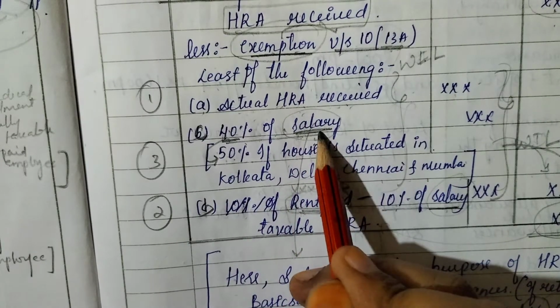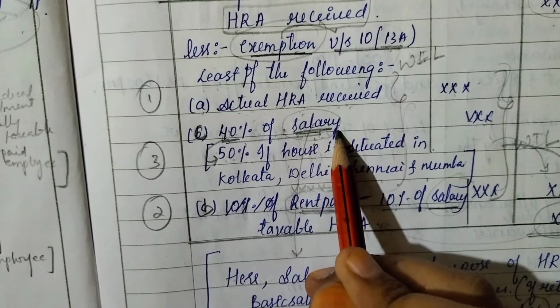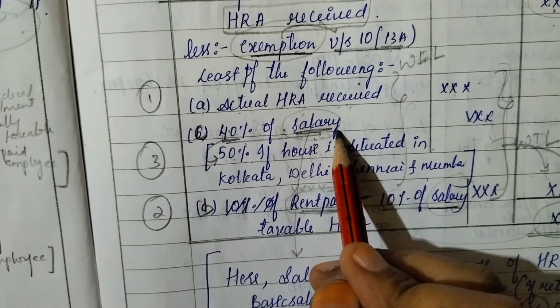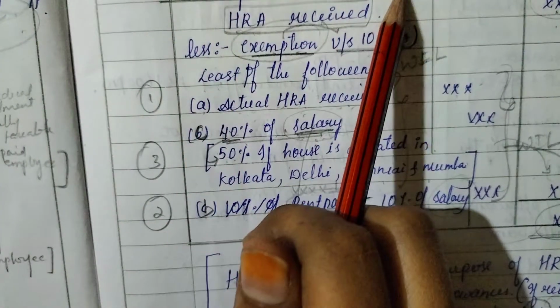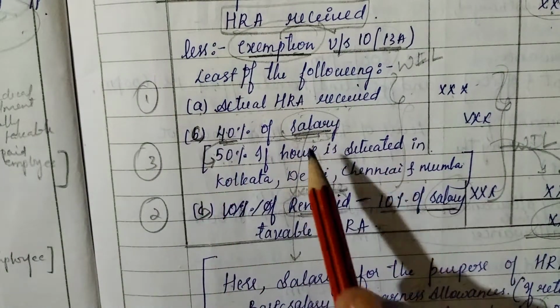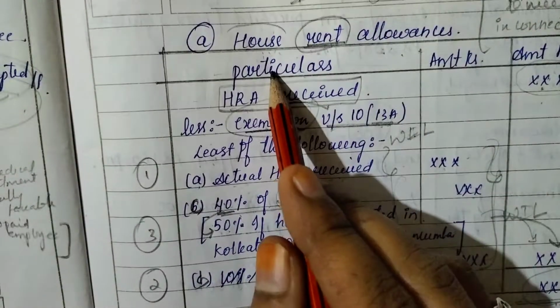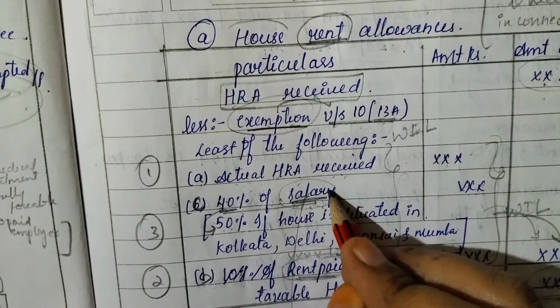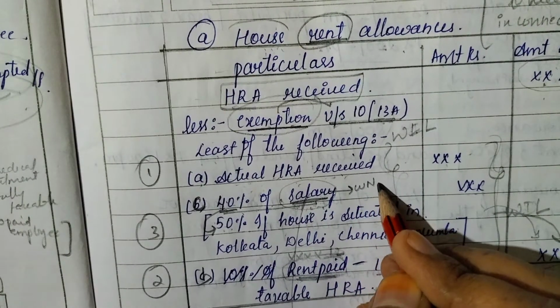Here, as I mentioned, 40% of salary. What does salary include here? In the question, basic salary will be given, DA will be given, bonus will be given. Which salary do you consider in HRA? Make it working note 1 for salary.